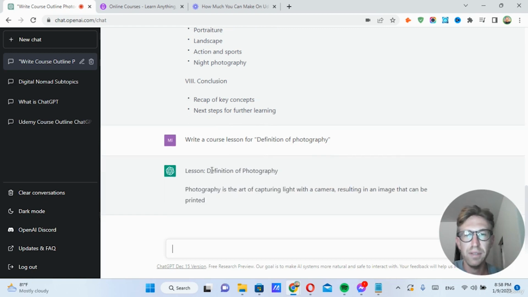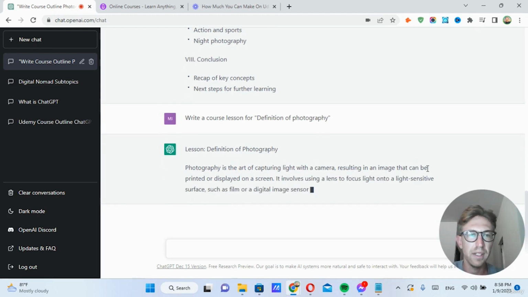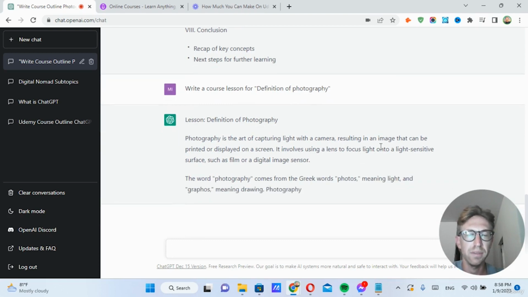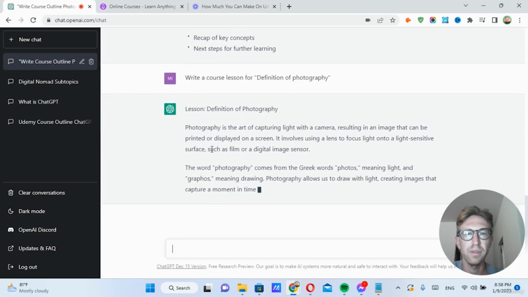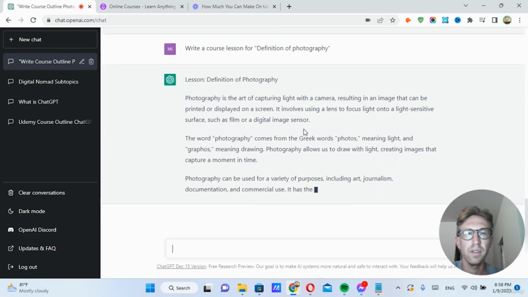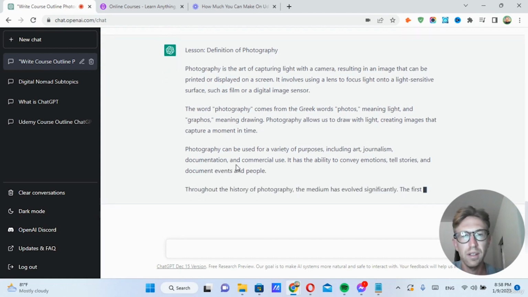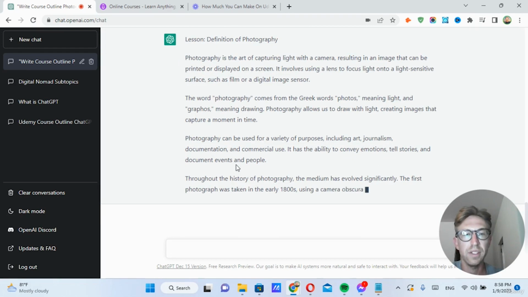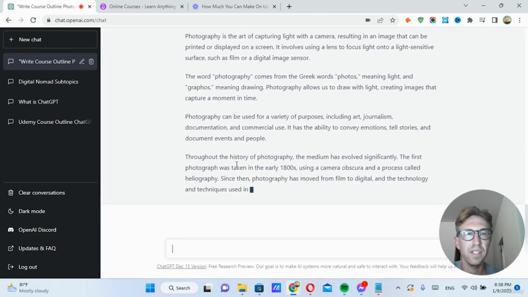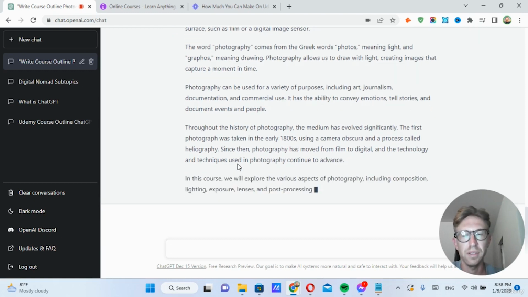So here it is, definition of photography is the art of capturing light with a camera, resulting in an image that can be printed or displayed on a screen. It involves using a lens to focus light onto a light-sensitive surface, such as a film or a digital image sensor. The word photography, and then it just goes on and explains kind of like a dictionary definition of what photography is. And I would say that is quite an impressive answer here.